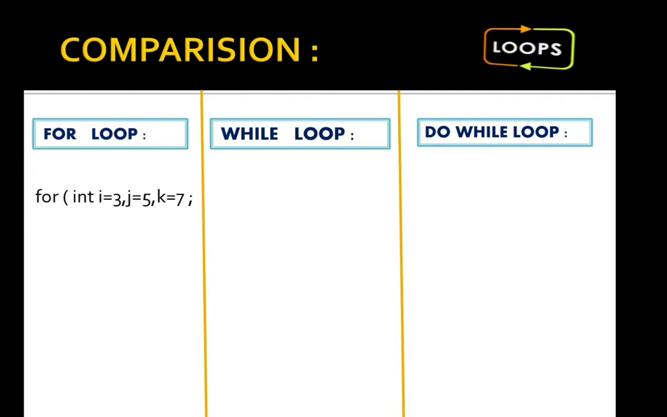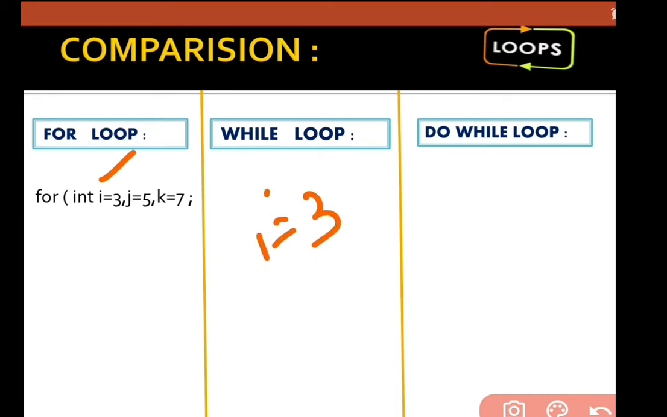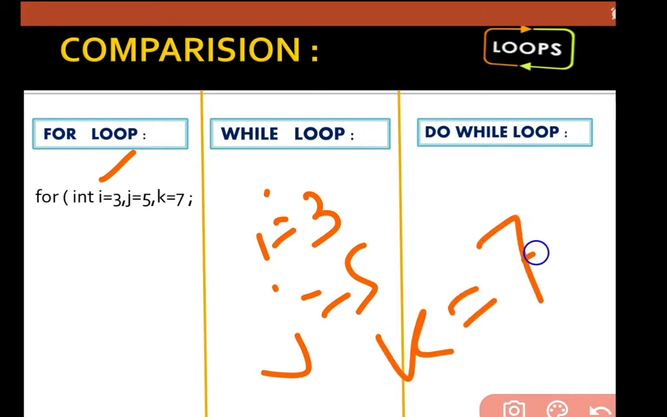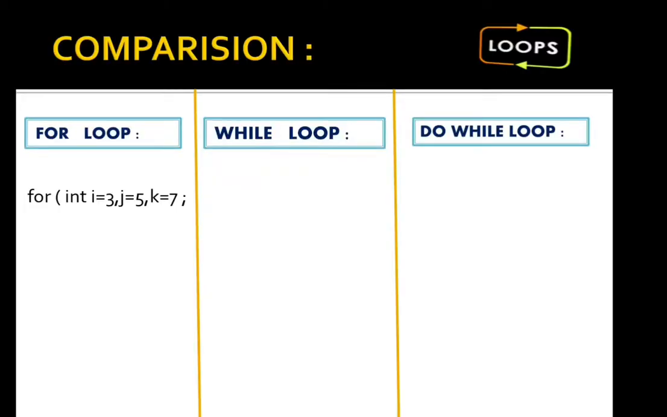Initialization means I'm using multiple initialization here. I'm creating int i equals to 3, j equals to 5, k equals to 7 by using commas. It is multiple initialization. We can initialize more than one variable in a for loop by using a comma. In multiple initialization, we have to provide a condition and then we have to write increment or decrement.